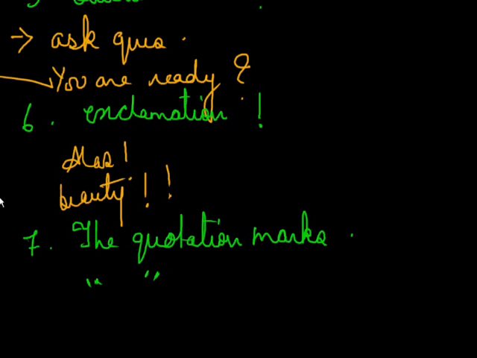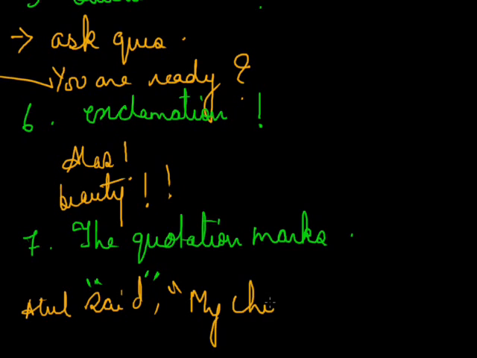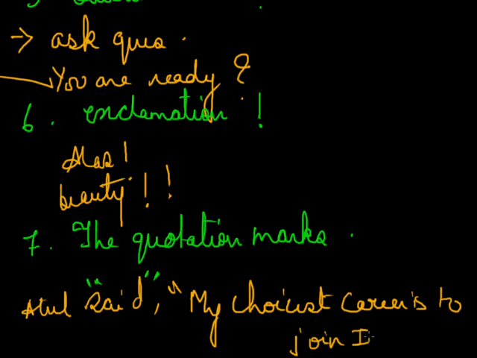Like Atul said, comma, now starting with the quotation mark, "My choicest career is to join the Indian Army." Again, ending it with the quotation mark.